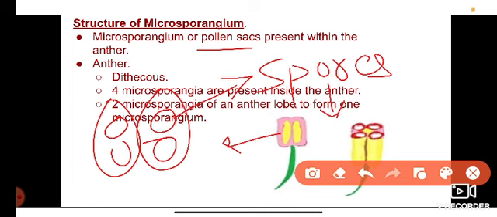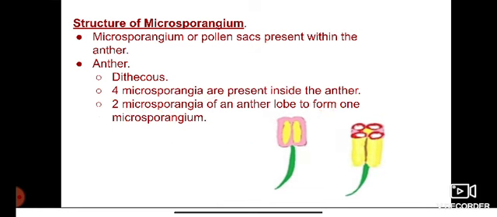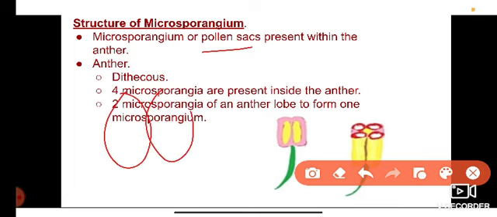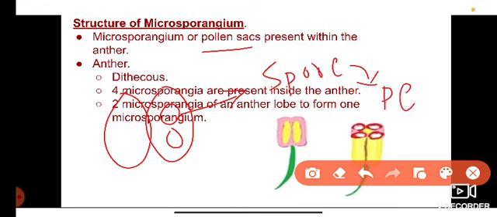Why do we call them pollen sacs? Because the microsporangia produce spores, and these spores later develop into pollen grains. That's why microsporangia are called pollen sacs.